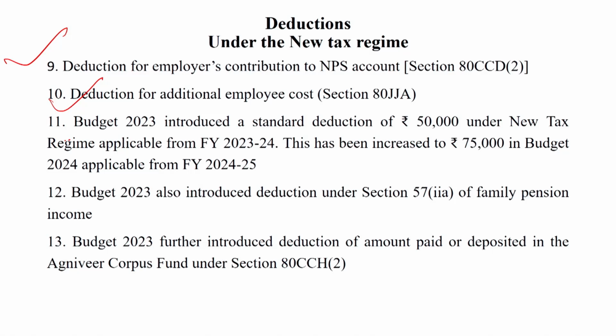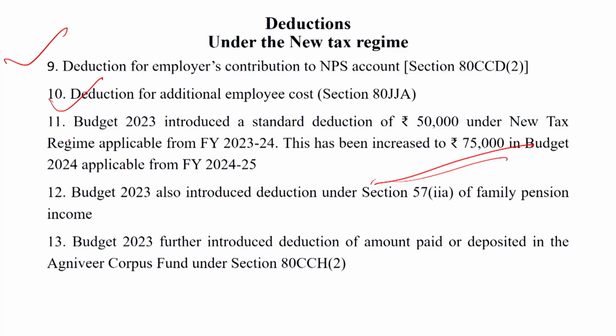Budget 2023 introduced the standard deduction of rupees 50,000 under the new tax regime applicable for the financial year 23-24, and this has been increased up to rupees 75,000 from the 1st April 2024 for the financial year 2024-25.